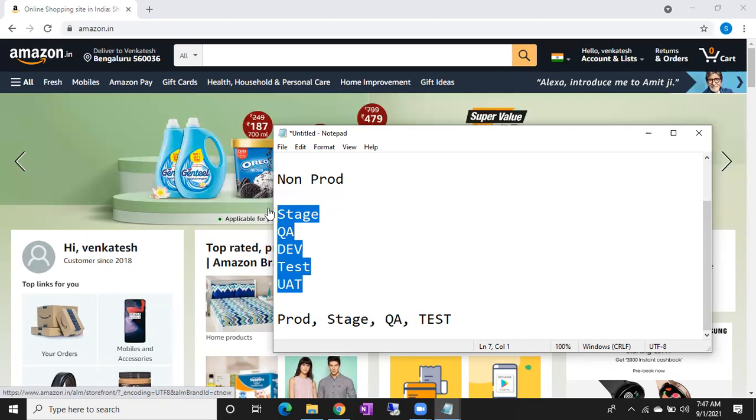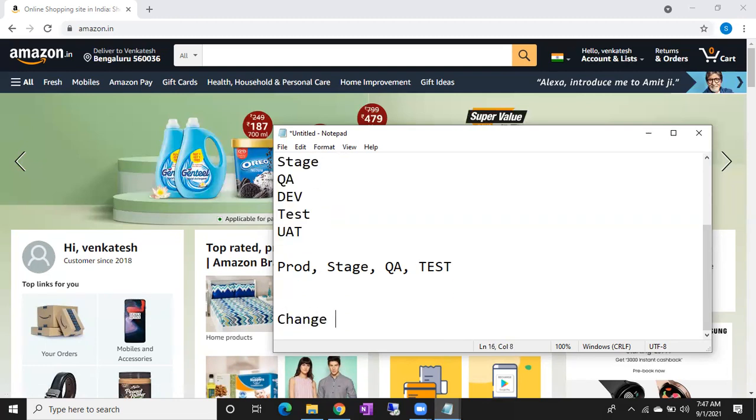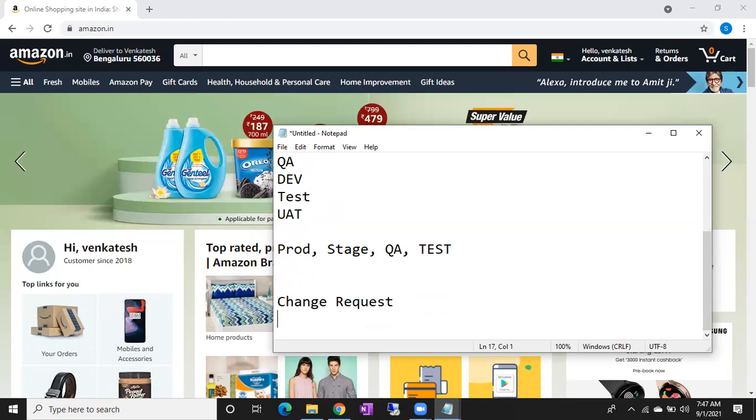If we want to do anything on the servers, either prod or non-prod, we cannot do it directly. There is a process, a protocol called change. We have a change request in the organization. For example, if you want to run one script on the servers, first of all, you have to raise a change request for this.